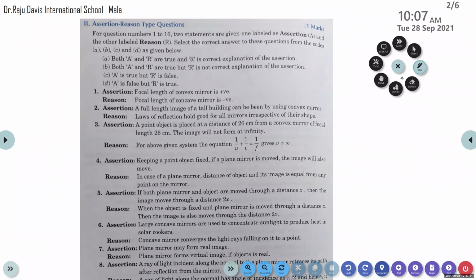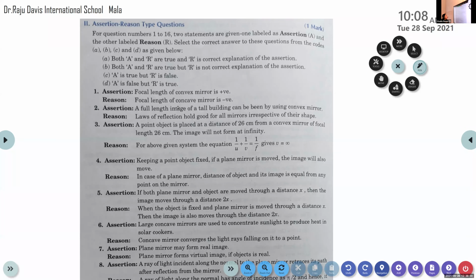Ma'am, if both the statements are wrong, what option will we put? If assertion and reason are incorrect, yes, in some questions it is like this. Then they will provide another option: A is false, R is false. They may provide an option like that. Sometimes both the assertion and the reason are wrong. Some cases will be like that.